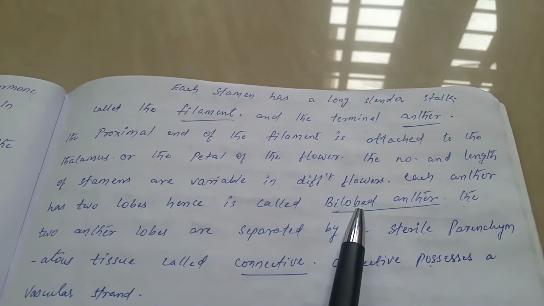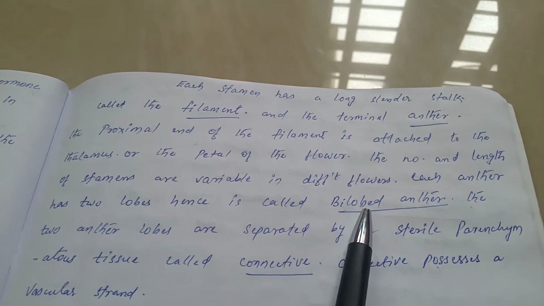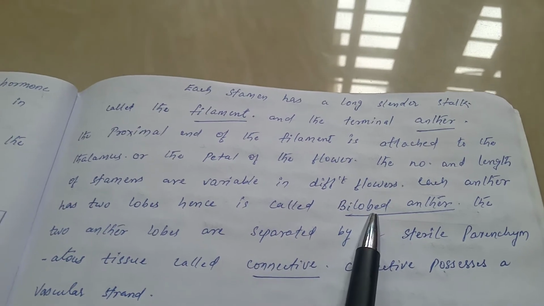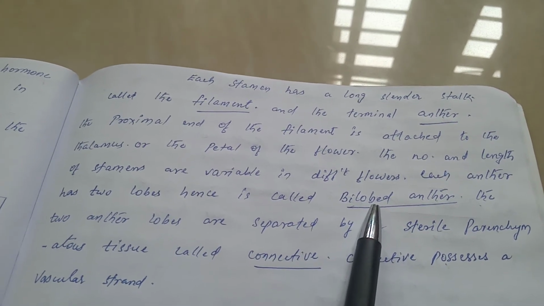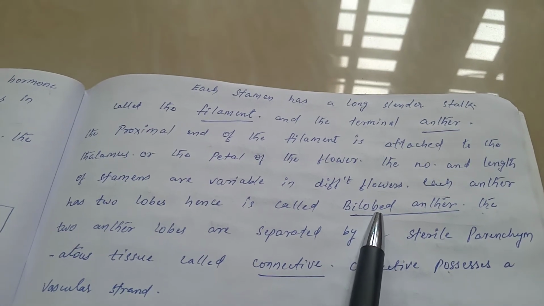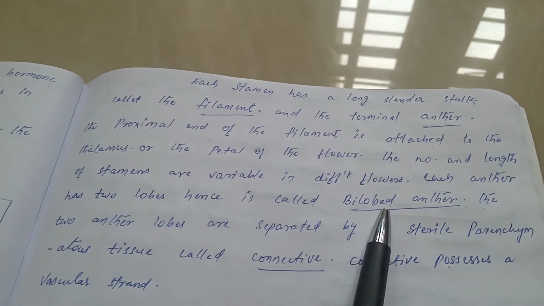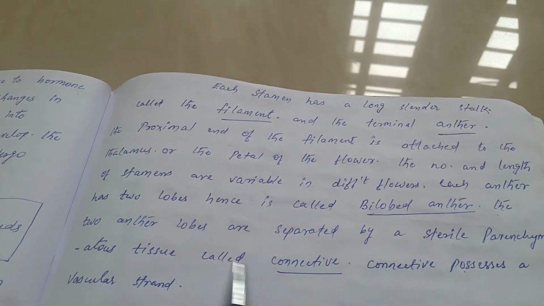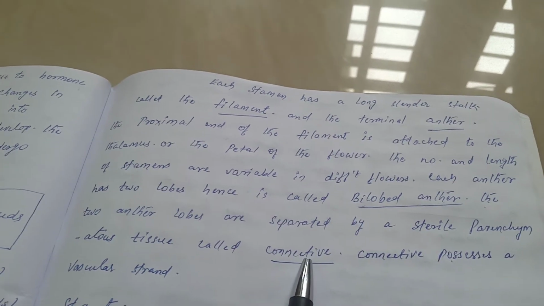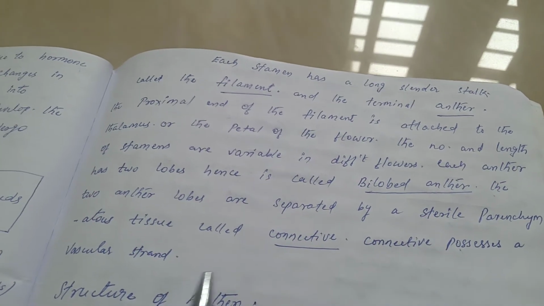Bilobed anther is the characteristic feature of all angiospermic families except Malvaceae. In Malvaceae, the anther has only one lobe, and is called monothecous or unilobed anther. Then the two anther lobes are separated by a sterile parenchymatous tissue, that is called connective. So connective possesses a vascular strand, both xylem and phloem.